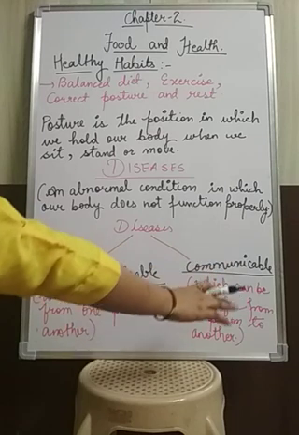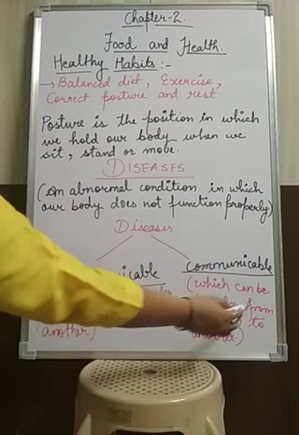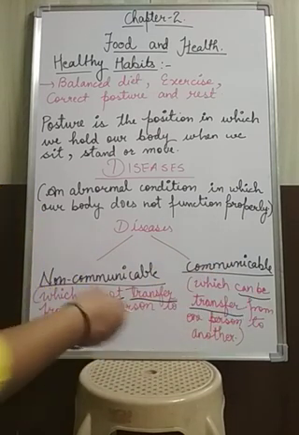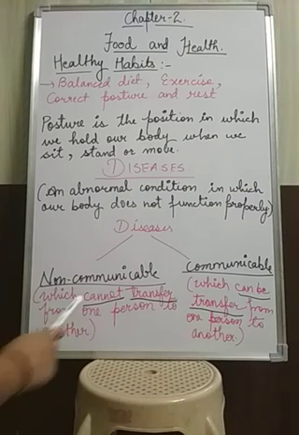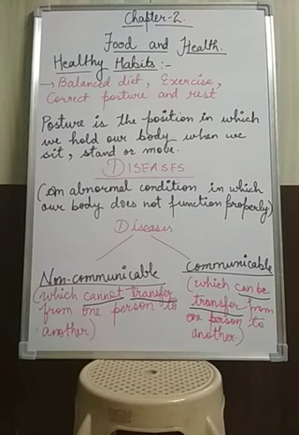But what happens in the communicable one? It can be transferred or spread from one person to another. That means there is a chance of infection from an unhealthy or diseased person to a healthy person.